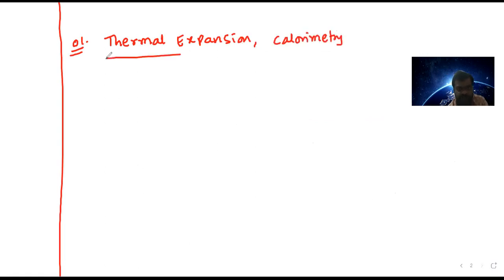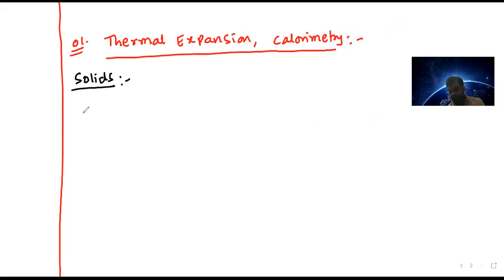Firstly, the first chapter I'll keep as thermal expansion and calorimetry. In thermal expansion, firstly we have the expansion of solids. In case of solids, there are three types of expansions.